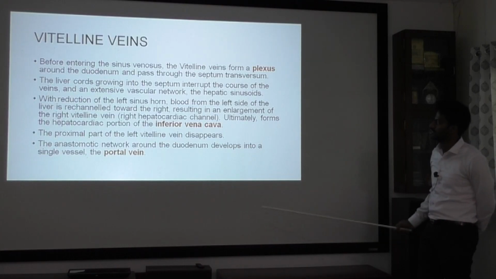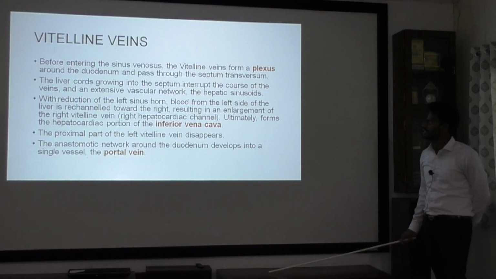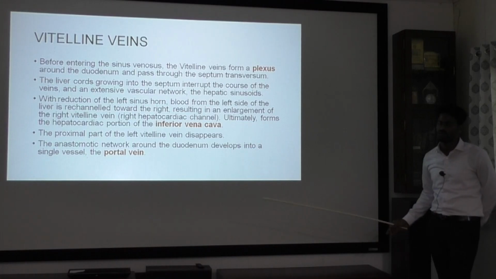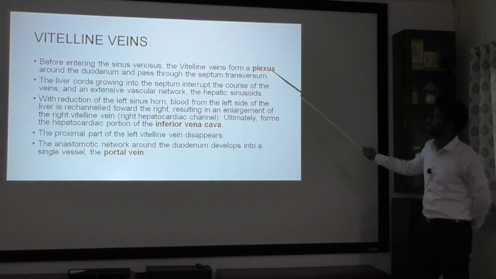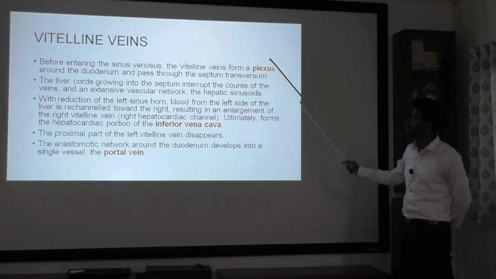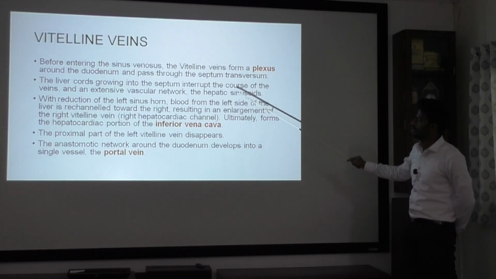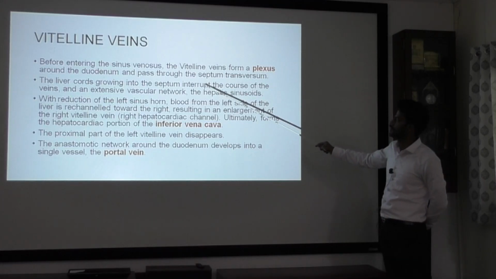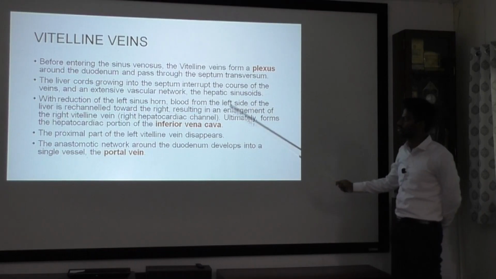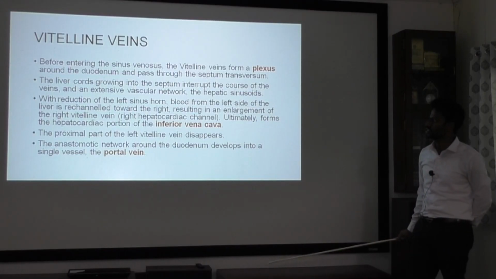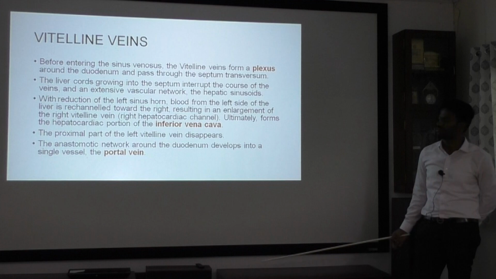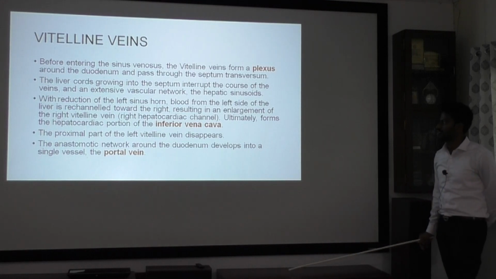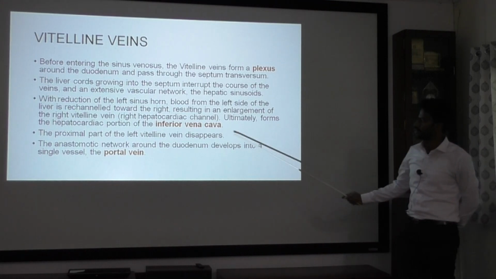So the vitelline veins, before entering the sinus venosus, will form a plexus around the duodenum. This plexus will regress at some part and form the portal vein. And just before entering the septum transversum, your liver cords will grow into the septum and interrupt the course of the veins and form a successive vascular network known as hepatic sinusoids. We'll see this in the image.